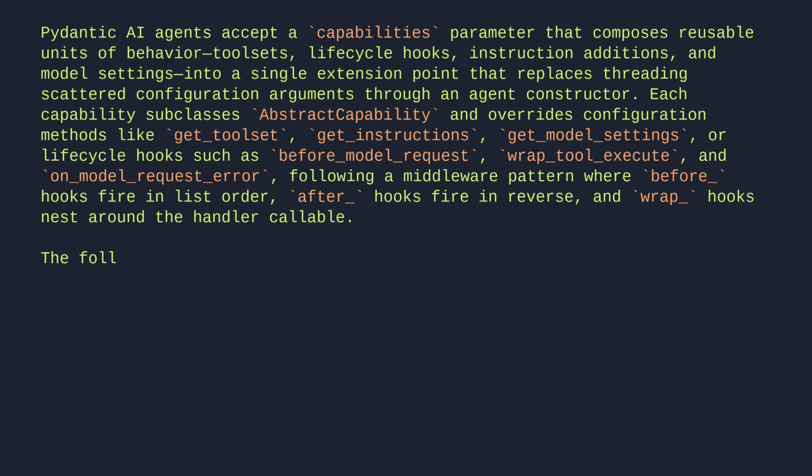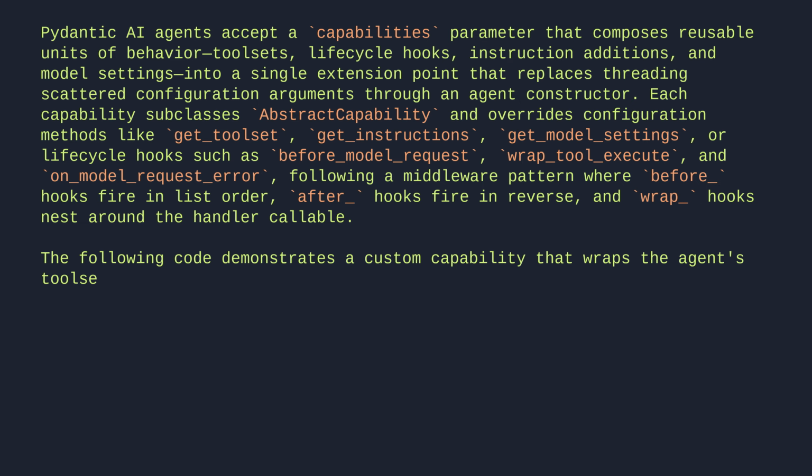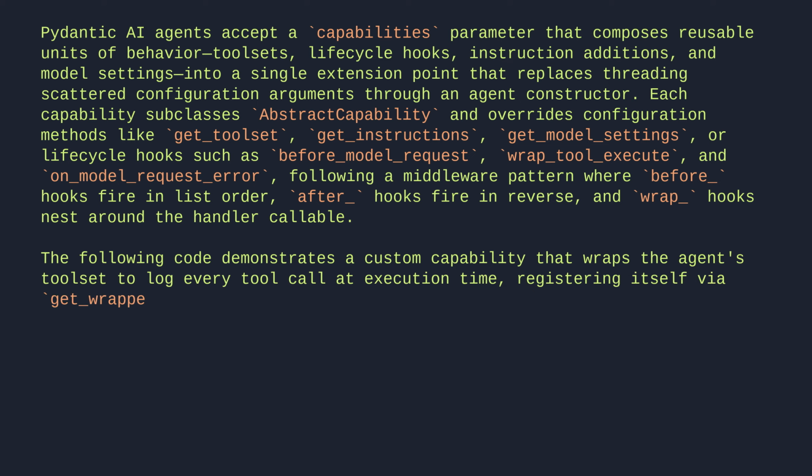The following code demonstrates a custom capability that wraps the agent's toolset to log every tool call at execution time, registering itself via getWrapperToolset and intercepting execution through a WrapperToolset subclass.